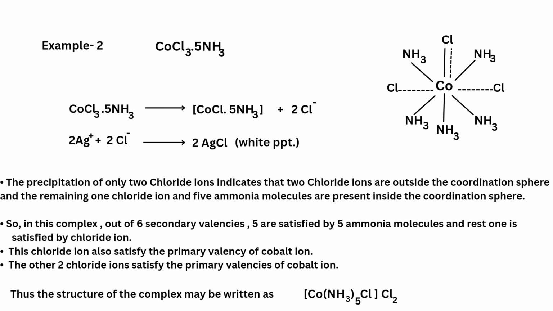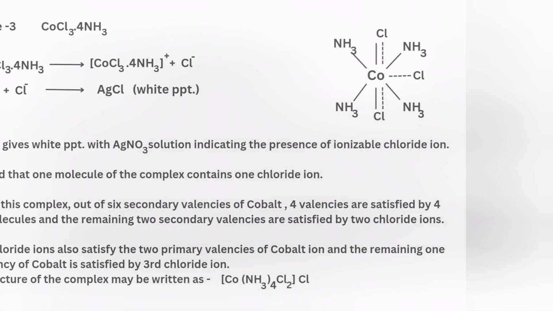So, in this complex, out of the 6 secondary valencies, 5 are satisfied by 5 ammonia molecules and the remaining 1 is satisfied by a chloride ion. This chloride ion also satisfies a primary valency of the cobalt ion. The other 2 chloride ions satisfy the remaining primary valencies of the cobalt ion. Thus, the structure of the complex may be written as [Co(NH3)5Cl]Cl2.